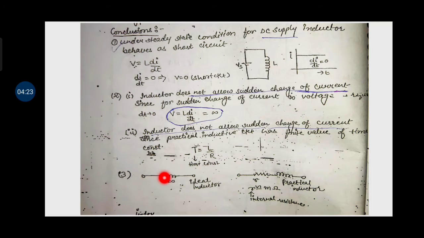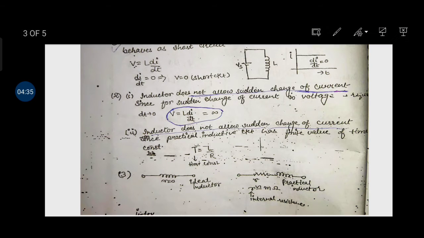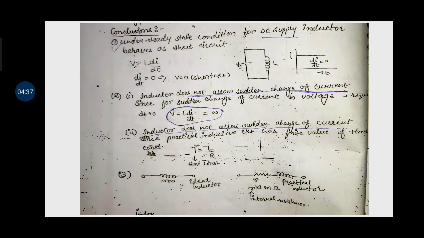This is the ideal inductor figure. Here only the inductor will be there, and there is no resistance. So there is no resistance drop. Resistance drop is equal to 0. So overall power dissipation across the ideal inductor should be 0. And also here this is the practical inductor. In a practical inductor there should be one resistance value, so there will be a resistance drop or voltage drop across the inductor.